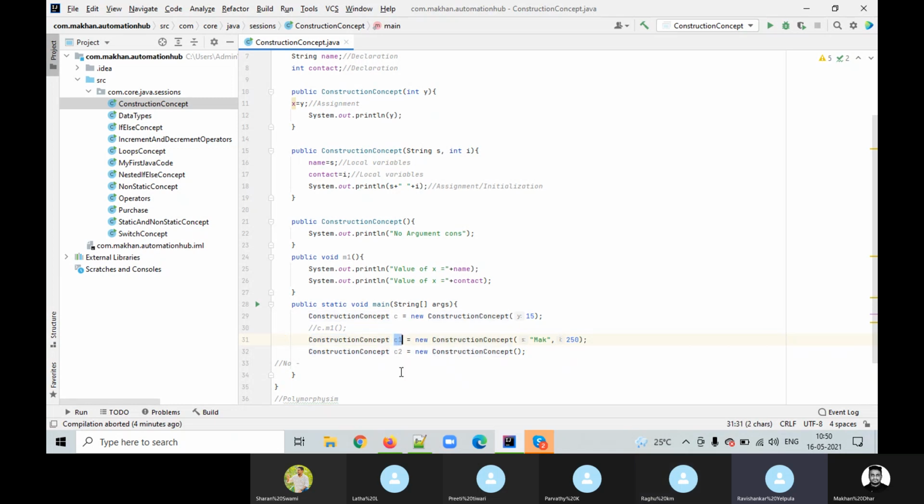Yesterday you asked whether it will be the same or not. No, it's not compulsory. But how, we are going to see in inheritance. When we cover inheritance, I am going to show you that this and that can be different. But at this point of time, just take it for granted that yes, it should be the same.